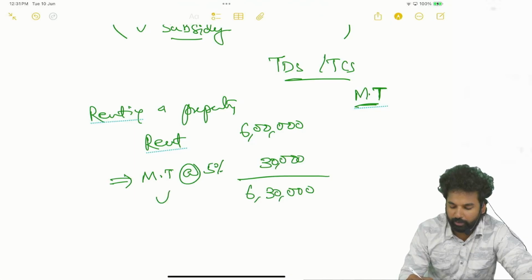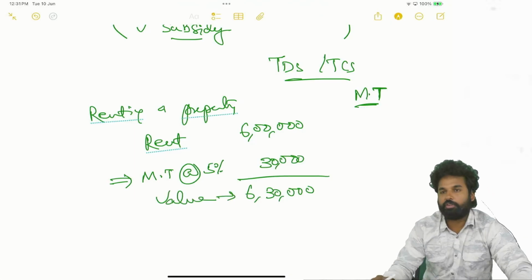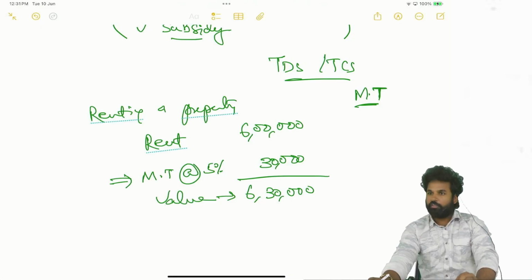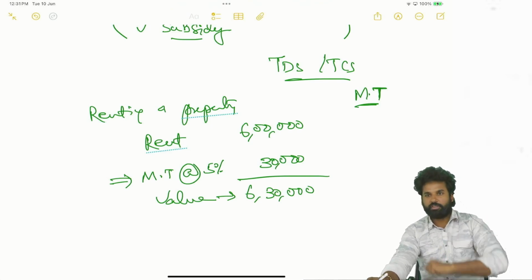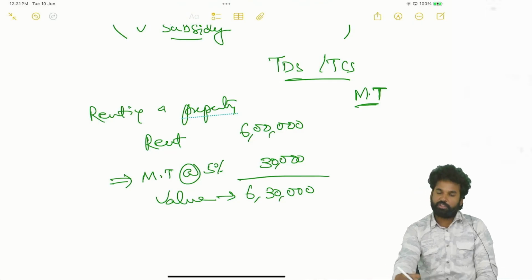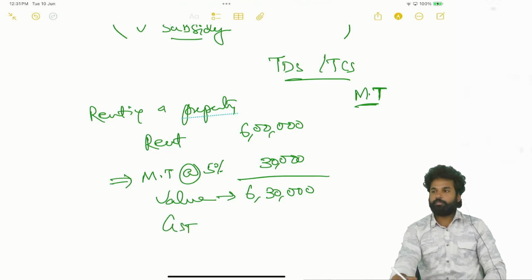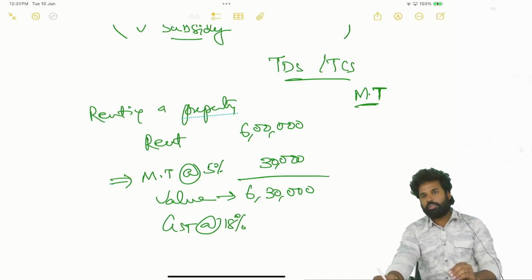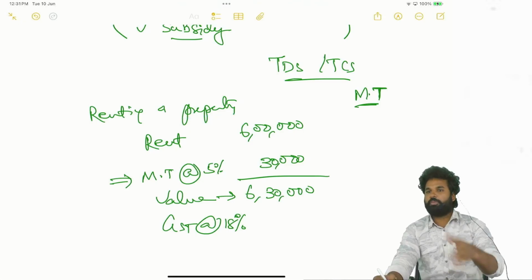Now the value will be 6,30,000. So why has the municipal tax been added? It is a tax levied by the local authority, and it is a tax not as per the GST Act. It is not GST. Other than GST, there is a tax. That's why we are adding this 6,30,000. On this 6,30,000, GST will be applied, GST at the rate of 18% on 6,30,000. So any tax other than GST shall be added. It may be tax, it may be cess, it may be charge, whatever it may be. So that has to be added.